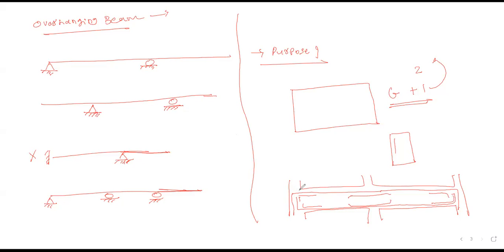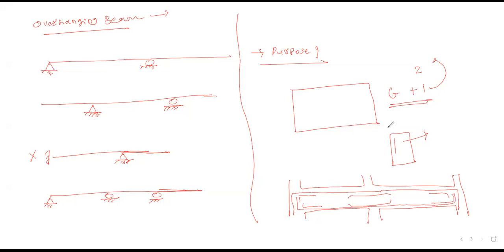Just think like that. Suppose I am not providing any expansion. What will I have to do? We need to damage our existing beam, or we need to open our existing beam or column. Yes or no? If it is required to expand in the x direction, that means horizontally, in that case we need to open our existing beam. Now tell me, is it feasible to disturb such an existing beam? That is not feasible.